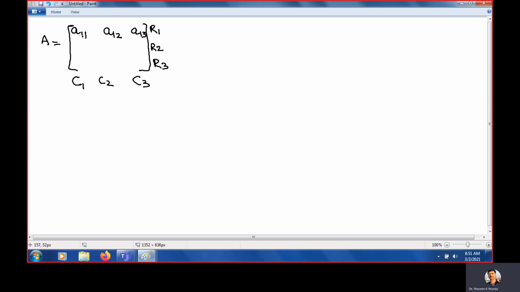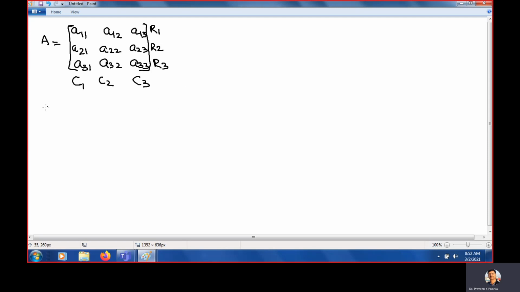The first number represents the row position, and the second number represents the column position: first column, second column, third column. Similarly, it is a21 because it is second row, first column; second row, second column; second row, third column. And similarly, third row, first column; third row, second column; third row, third column. This is how to write the notation of the matrix.